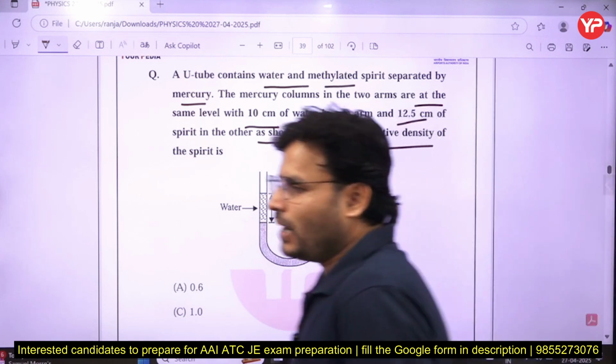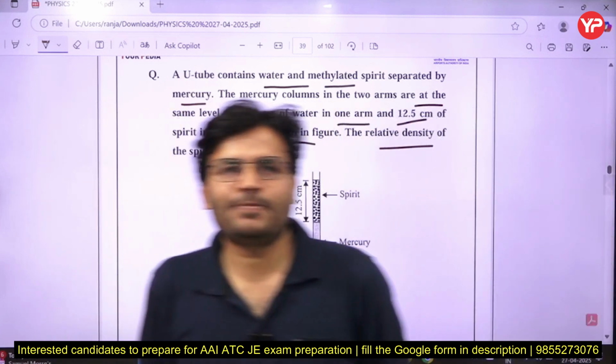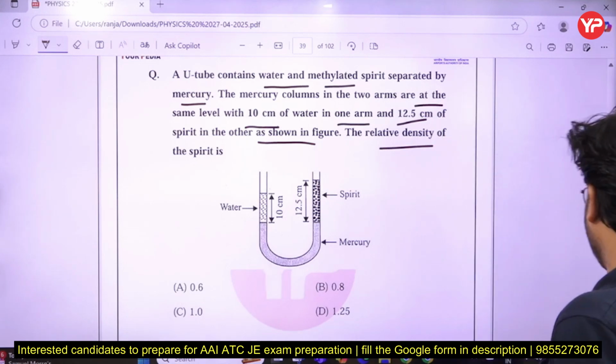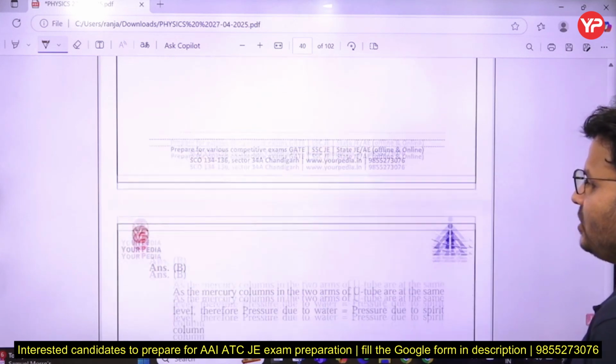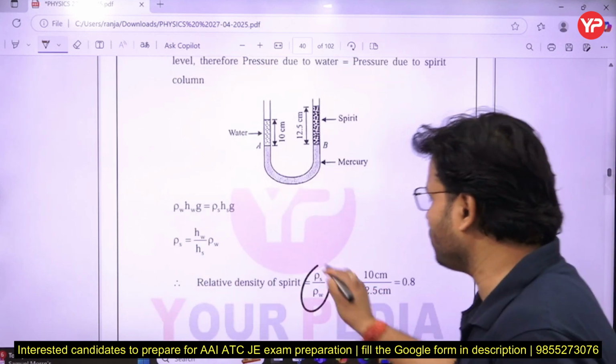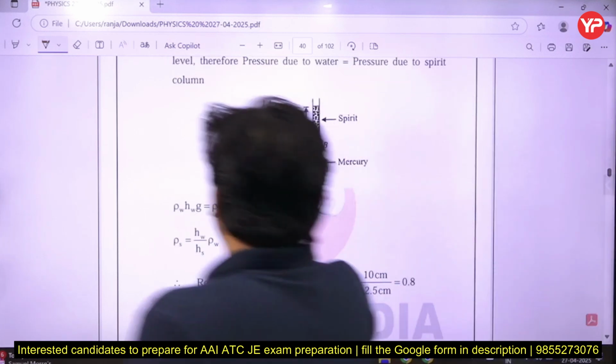So first of all you have to know what relative density is. Once you know the relative density, then only can we proceed. So see, what is relative density, my dear friends? Simply we can say, relative density is rho of s upon rho w.